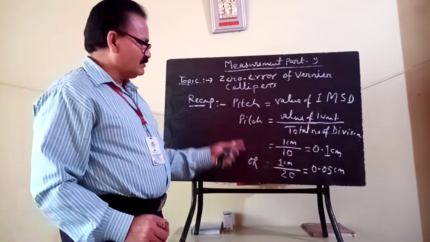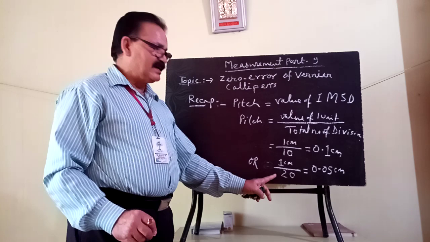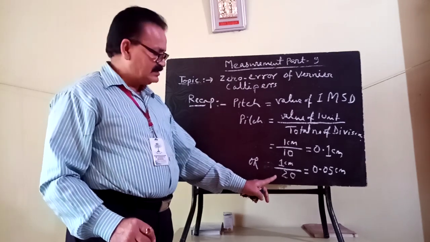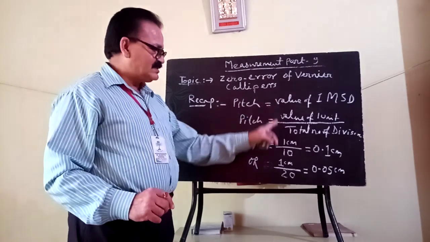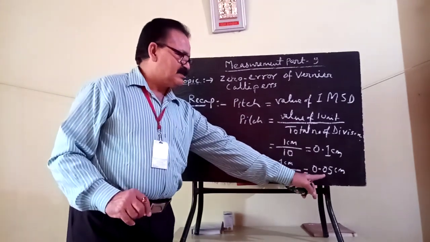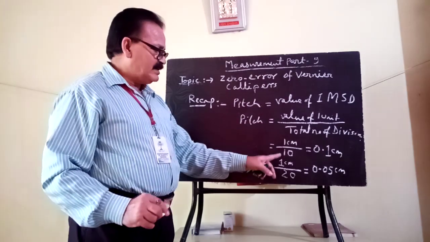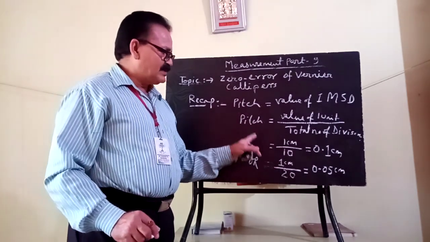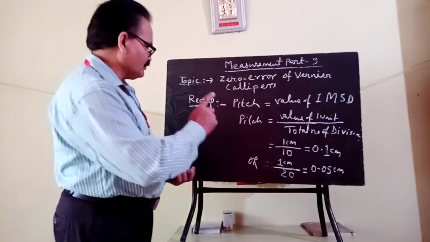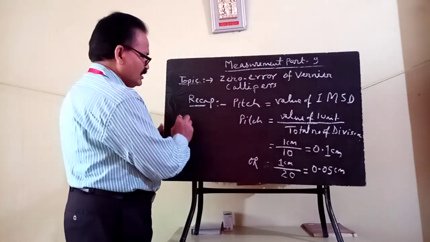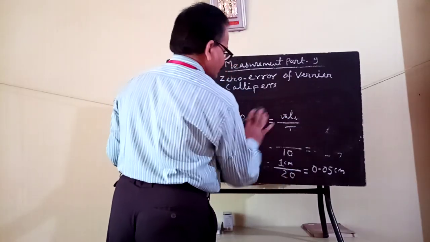0.05 centimeter will be the value of pitch when the 1 unit of length, that is 1 centimeter in the main scale, is divided into 20 divisions. Then the value of 1 MSD will become 0.05 centimeter. If the 1 centimeter of length is divided into 10 equal parts, then pitch will be 0.1 centimeter. So the value of 1 MSD is your pitch. Okay, clear?